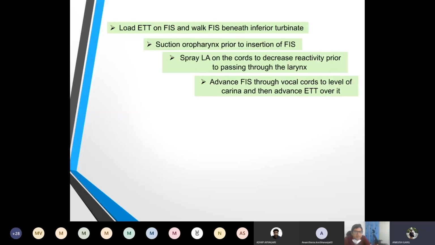We will load the endotracheal tube over the fiber optic endoscope and walk beneath the inferior turbinate to avoid trauma. Before the fiber optic is inserted, we will suction the oropharynx and spray local anesthesia on the cords to decrease reactivity before passing it through the larynx. We will advance the fiber optic through the vocal cords to the level of the carina and then advance the endotracheal tube over it.